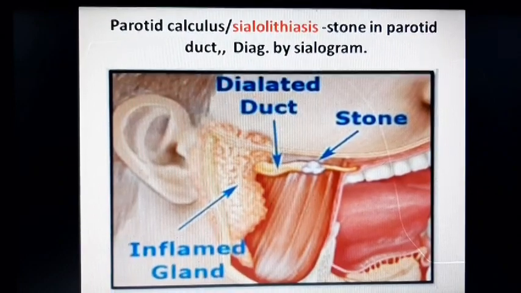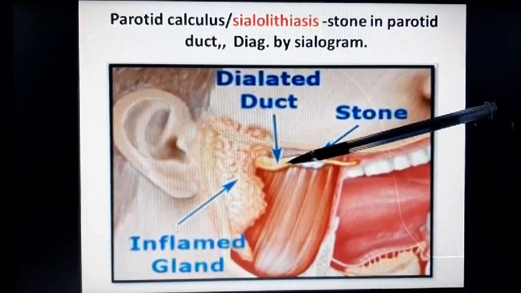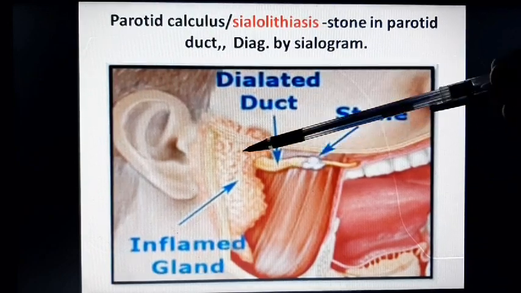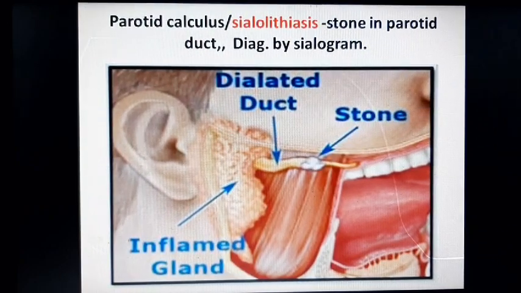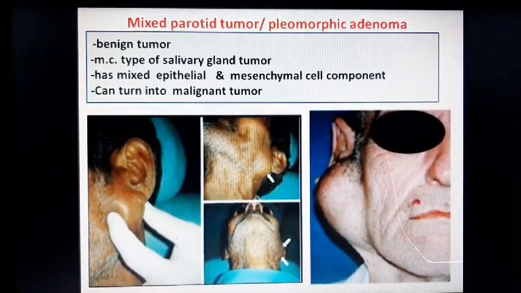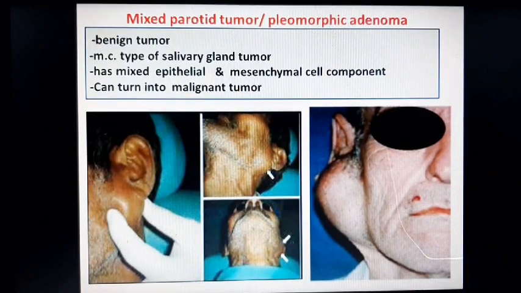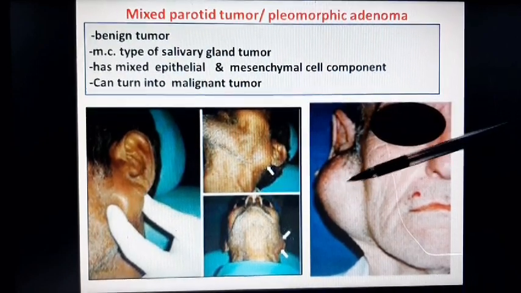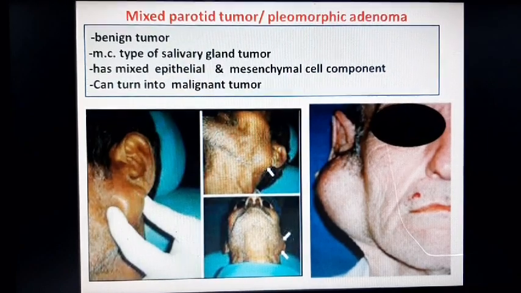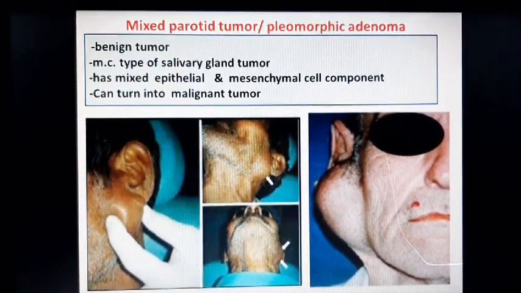Here you can see parotid calculus in the parotid duct, and proximal to it there is dilatation of the duct and inflammation of the parotid gland. Now you can see the atlas of mixed parotid tumor or pleomorphic adenoma. This is the tumor. It is a benign tumor and the most common type of salivary gland tumor.